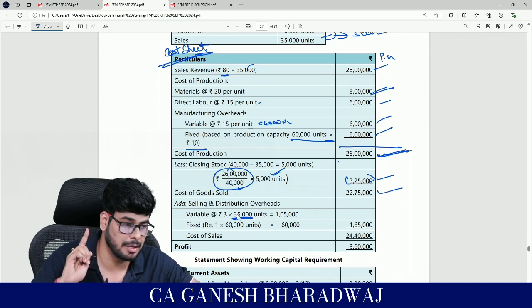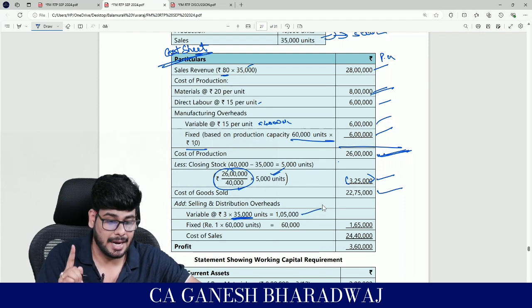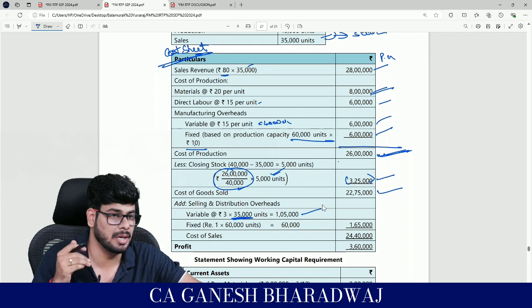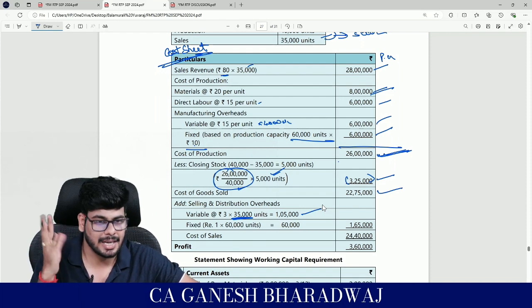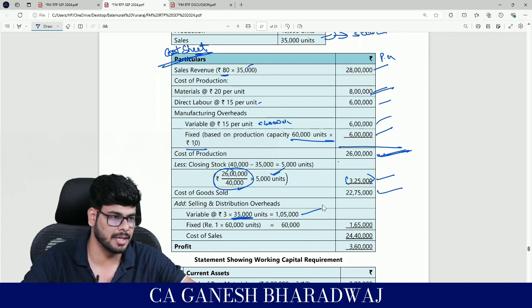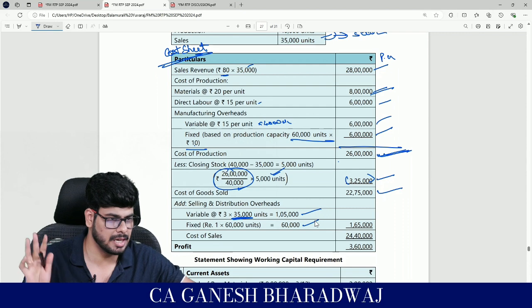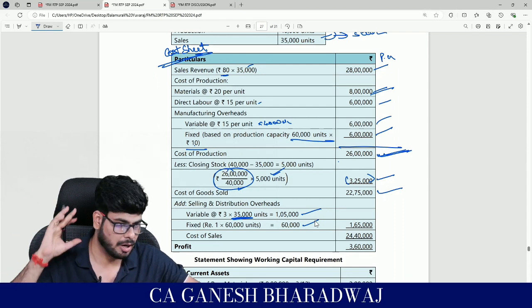These are some things that you need to be very careful about, right? So 3 into 35,000, 1,05,000, and they have set some fixed cost of selling expenses. So what could it be? For example, depreciation on delivery vans, or your sales depot rent, right? So these are incurred no matter what. They had unitized and kept. Ideally fixed cost should not be unitized, but for presentation purpose they have unitized it. 1 into 60,000, 60,000 rupees anyway should be knocked off. It's an expired cost, as we call it, a period cost, as we call it in our costing, right?